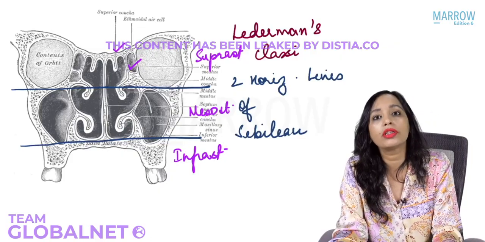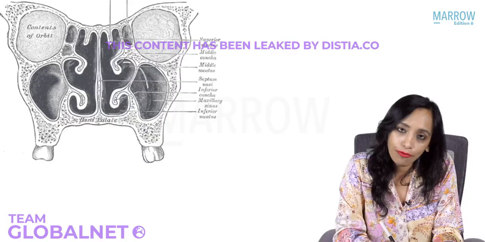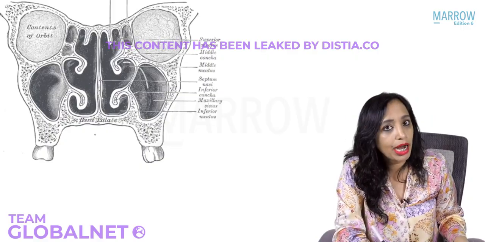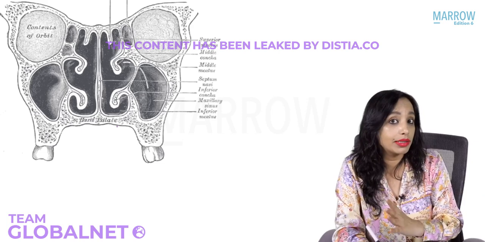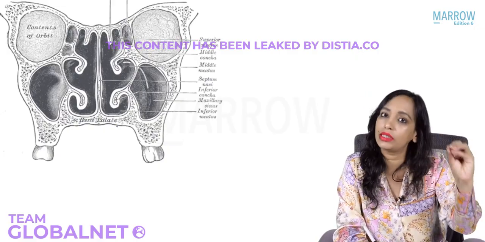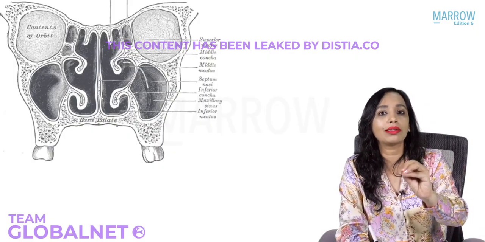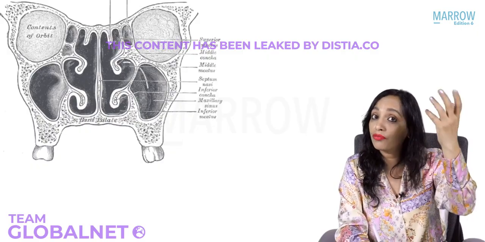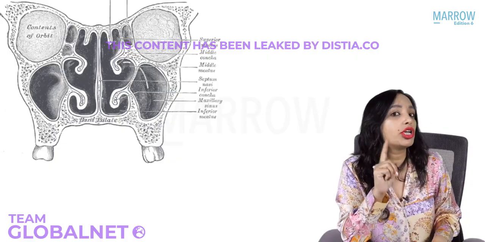Otherwise, the most common classification that is followed now is the TNM staging. Now we have to remember what is T1, what is T2, what is T3, what is T4. Why do we have to remember that? Because when it is asked in the management, what is the management of carcinoma of the maxilla, and yes, that is asked in your exam, it is never given that this is a T1 stage, this is a T2 stage. What is given is that in this patient diagnosed to be a maxillary sinus carcinoma, what was involved was palate or lateral wall of nose or orbit or frontal sinus, pterygoid plate. So there you will have to evaluate which stage this is, because that will change the management.